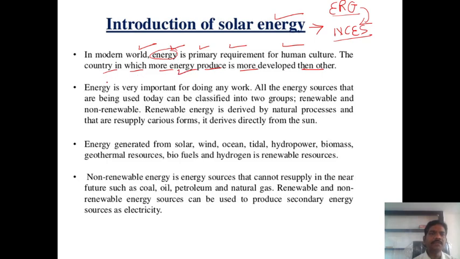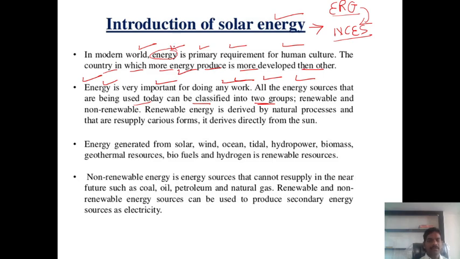Now here guys, energy is very important for doing any work. For any kind of work we require energy. Without energy we cannot do anything, because we know the definition of energy. Energy is nothing but the capacity to perform work. Okay. So all the energy sources that are being used today can be classified into two groups.